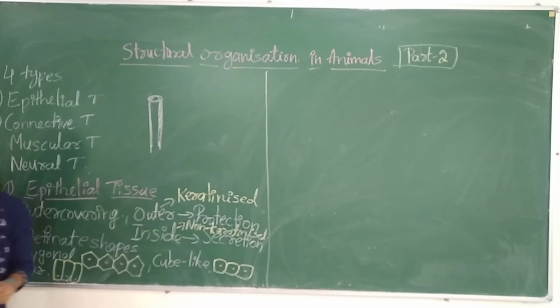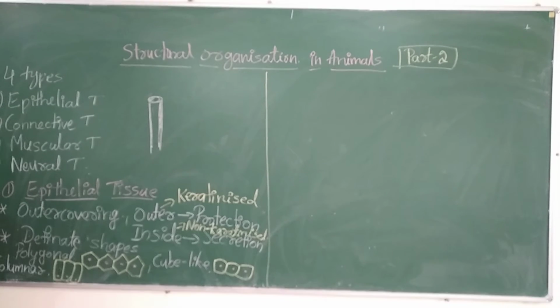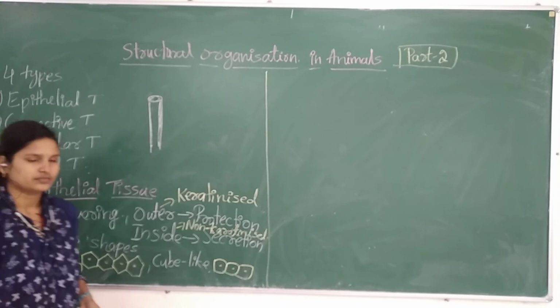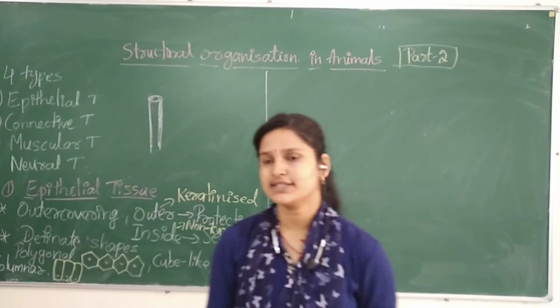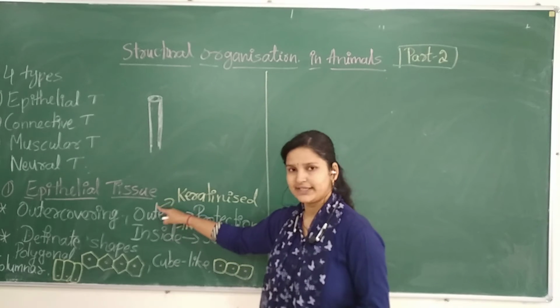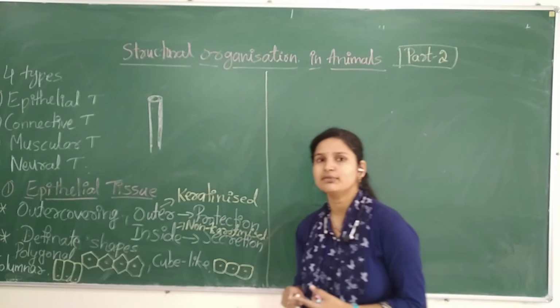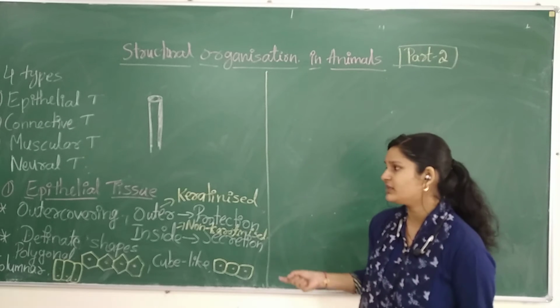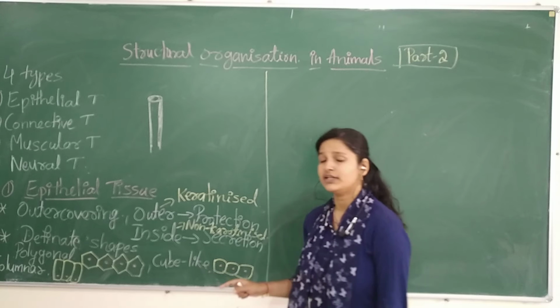It's not clear. Wait, students. Now clear, no? So I will explain you once again. We are studying about the epithelial tissue. Epithelial tissue is nothing but the protective covering, single layer or it may be multi-layer. We will study that, but before that try to understand.